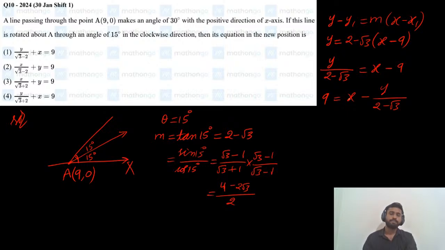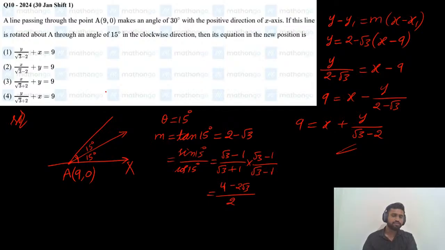But here they have given x and y with a plus, where the minus is common. So 9 equals x plus y divided by (root 3 minus 2), as the minus is multiplied into the denominator. So 9 equals x plus y by (root 3 minus 2). This is the final answer for this question.